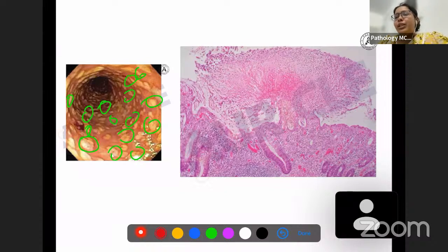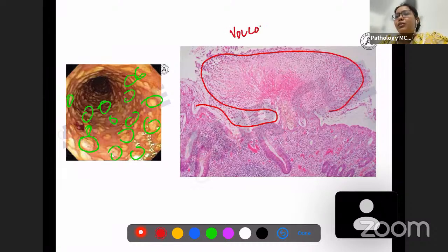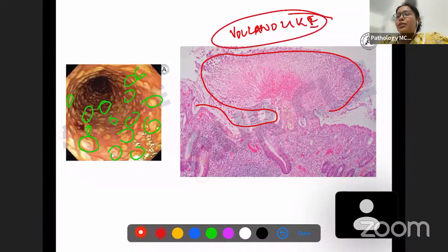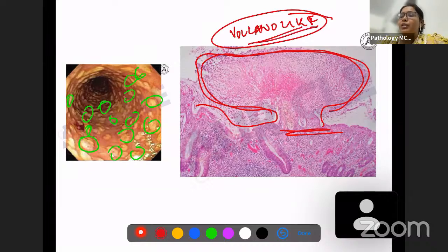If you want to see in histology, this is what the pseudomembrane looks like. It is also known as a volcano-like appearance. As you can see, this is just abruptly coming out from the epithelium over there. So this is a volcano-like appearance which you can see in pseudomembranous colitis.